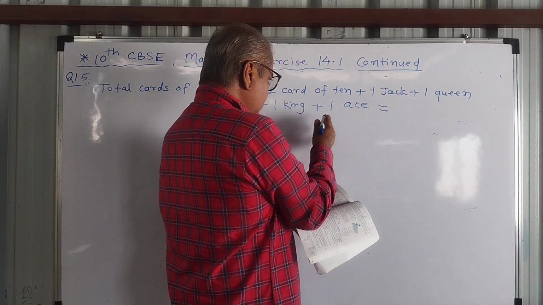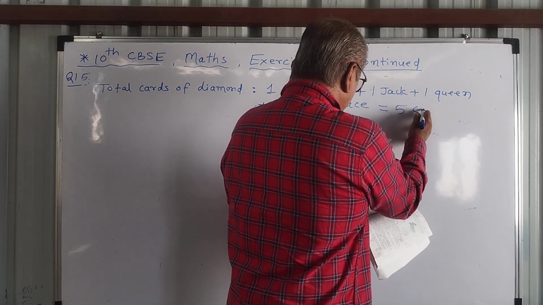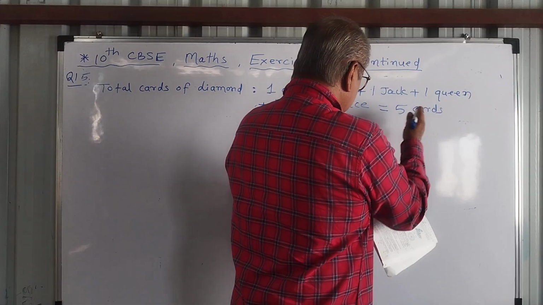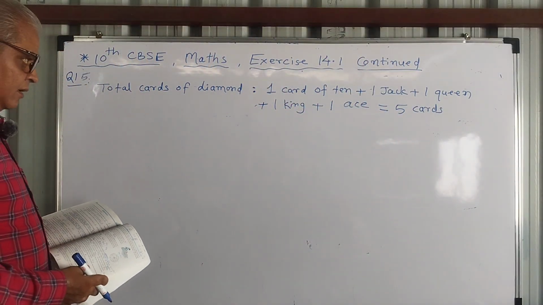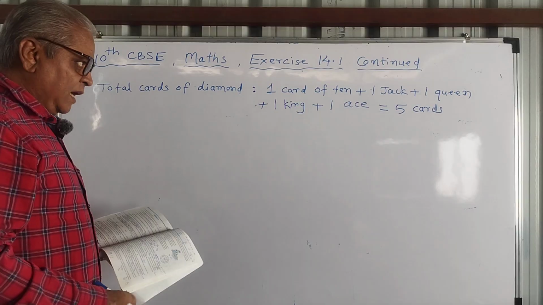So total how many cards? 5 cards. Only 5 cards are well shuffled and with their faces downward.